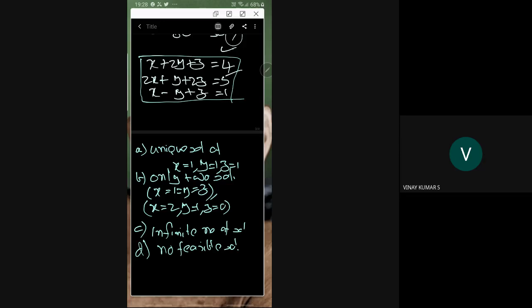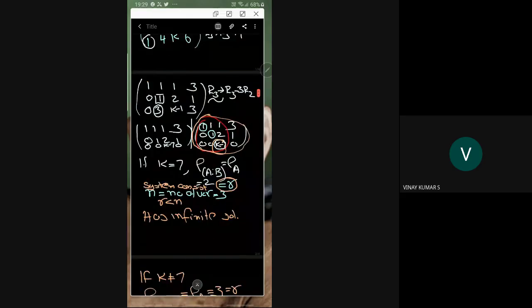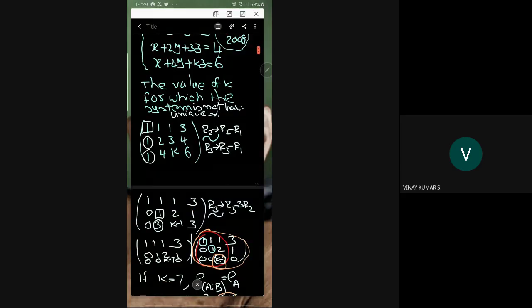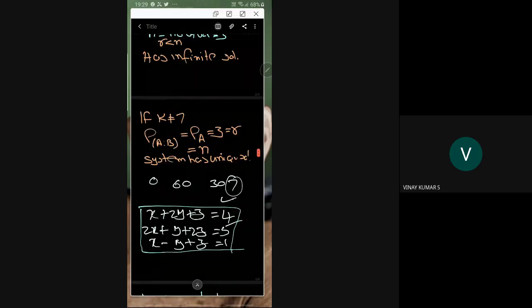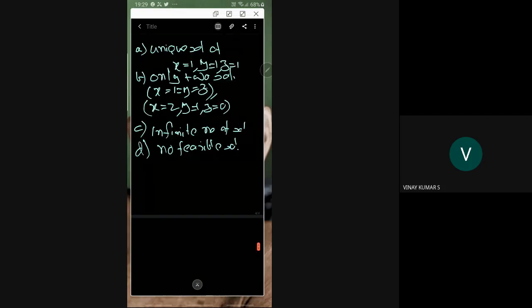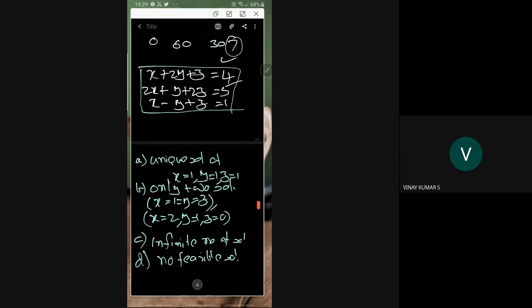Sometimes a better way is to find the augmented matrix and then find its rank, and based on that you can make a judgment. Here you need to do it; there is no other way. But when it comes to this problem, there is some way of eliminating things. So can anyone tell which option is outright not a possibility?